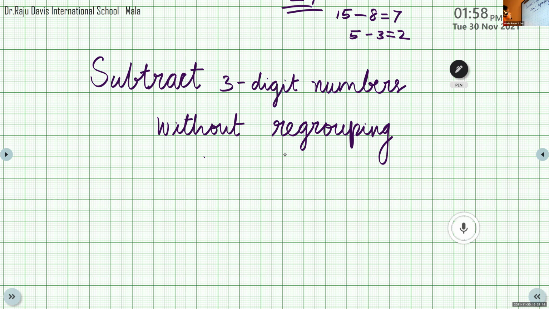Subtract 3-digit numbers without regrouping. Subtract, 3-digit numbers, without regrouping. Have you finished? Completed. So I will give you questions because it's very easy for you, no? Without regrouping. So I will give you the questions, you do it. And here we have the first one.